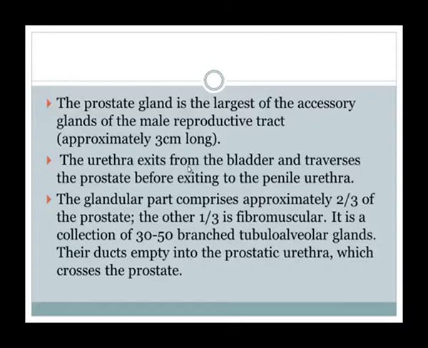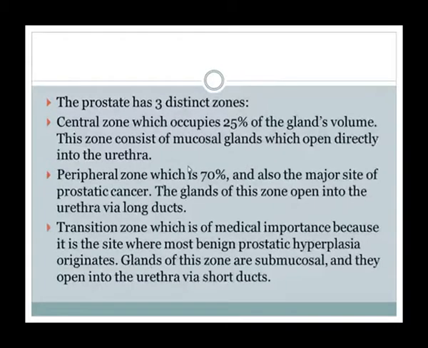The prostate gland is the largest of the accessory glands of the male reproductive tract, approximately 3 cm long. The urethra exits from the bladder and traverses the prostate before exiting to the penile urethra. The glandular part comprises approximately 2/3 of the prostate, and the other 1/3 is fibromuscular. It is a collection of about 30 to 50 branched tubuloalveolar glands. The ducts empty into the prostatic urethra, which crosses the prostate. The prostate has 3 distinct zones.